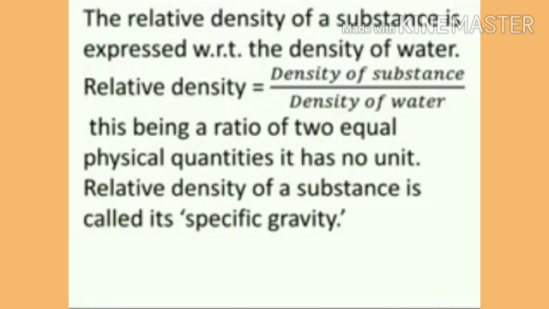Relative density. Relative density is equal to density of substance upon density of water. This being a ratio of two equal physical quantities, it has no unit. Relative density of a substance is called its specific gravity.